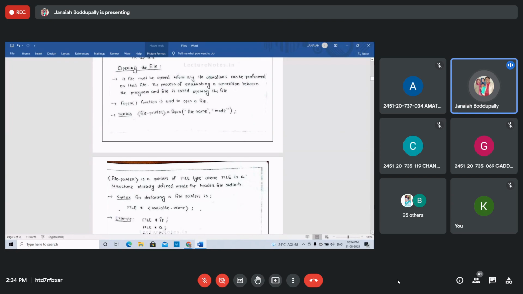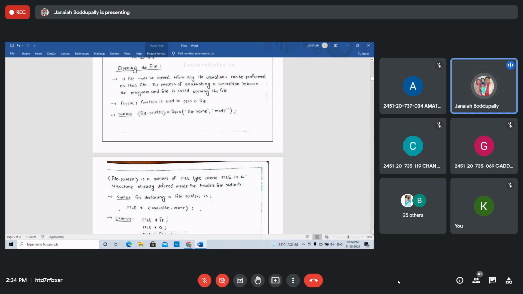What is a file pointer? A file pointer is a pointer of the FILE type, where FILE is a structure already defined inside the header file. The header file is stdio.h. So how to declare a file pointer first? You need to write FILE in capital letters. See this. First, how to create the file, how to open a file: file pointer equals fopen, parentheses, file name, comma, mode.